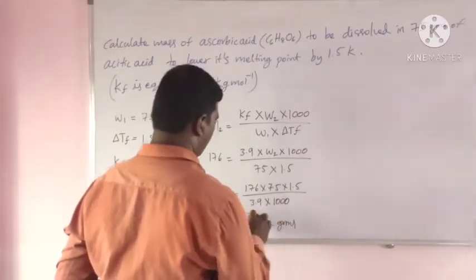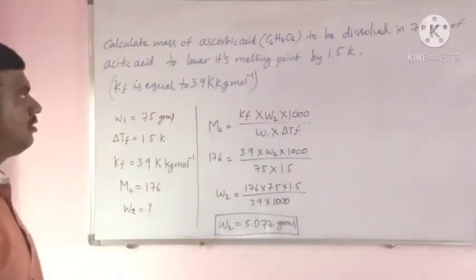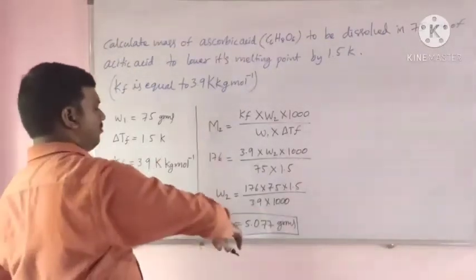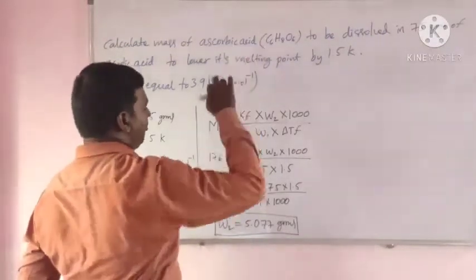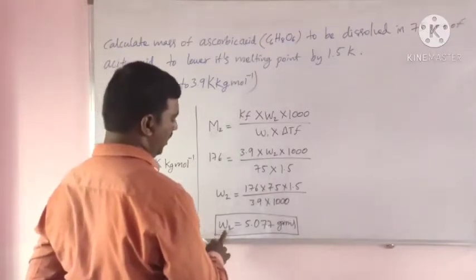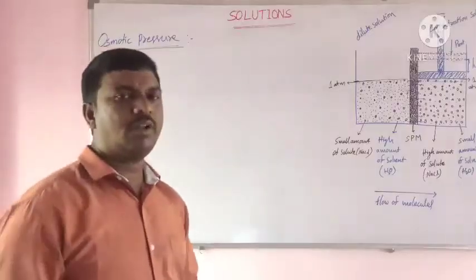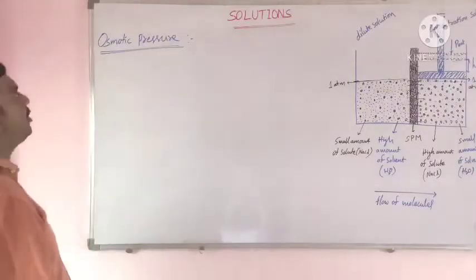This is the value of the mass of solute. What is the mass of solute? Ascorbic acid weight is 5.077 grams. Next colligative property is osmotic pressure.